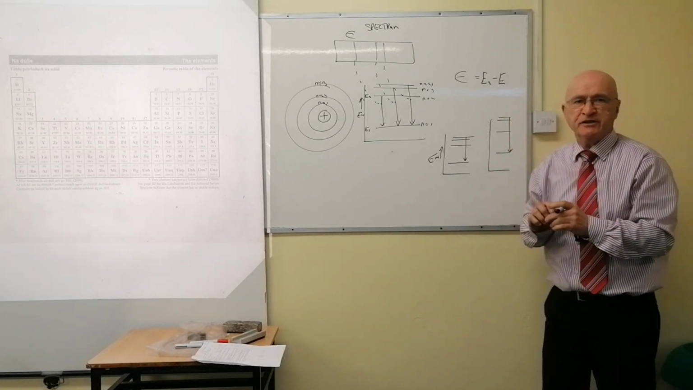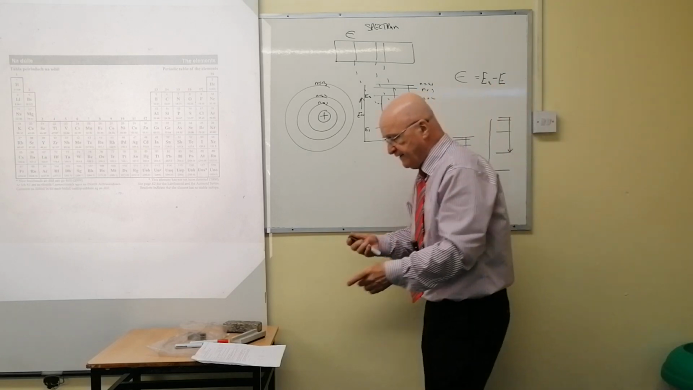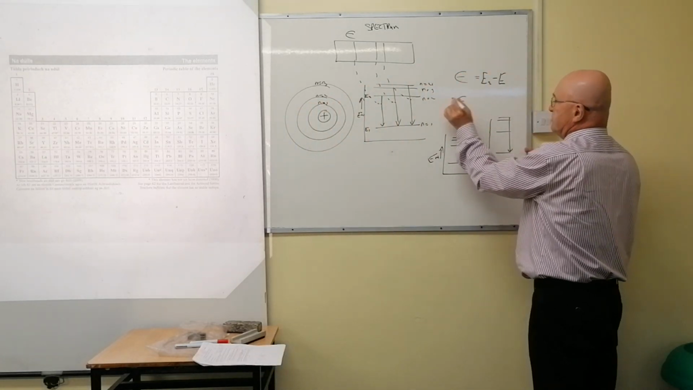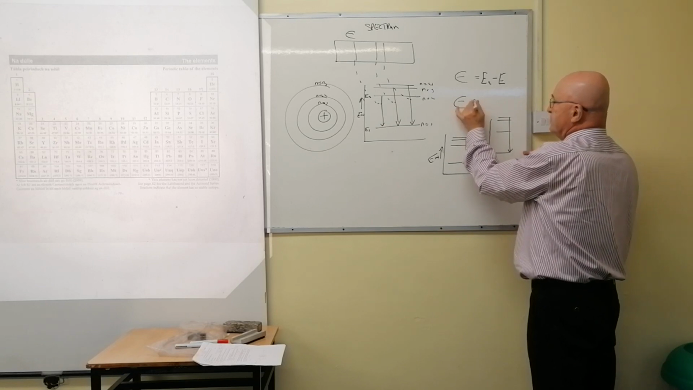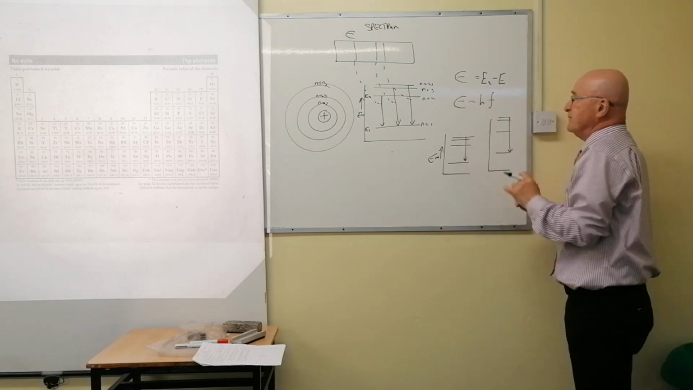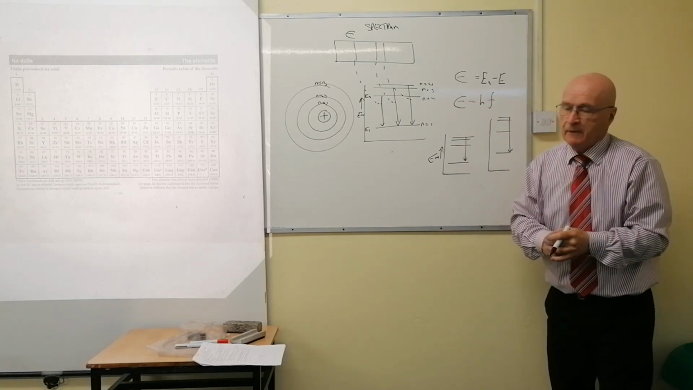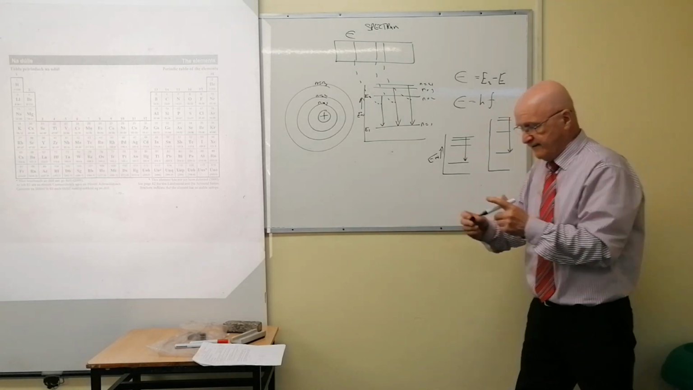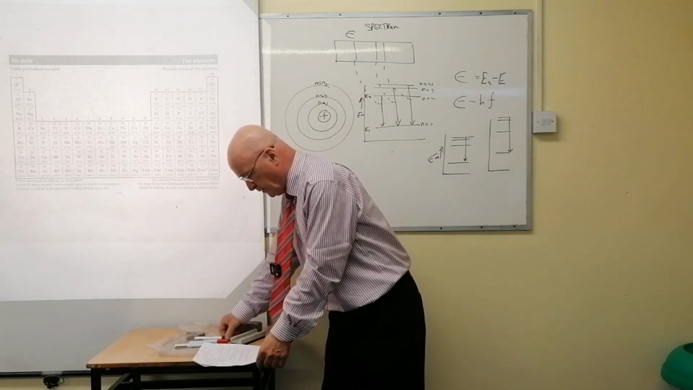So the amount of energy given out from each is different, and therefore the energy given out as epsilon depends on the frequency of the light, and frequency is another word for color. So each of these little drops here have different colors, and so it's unique to the particular atom in question.